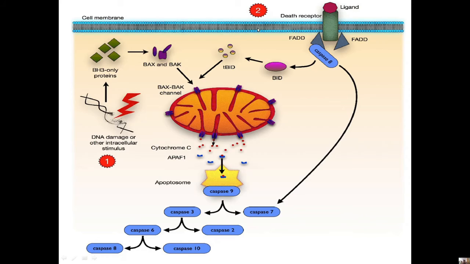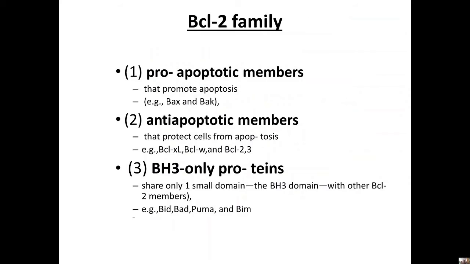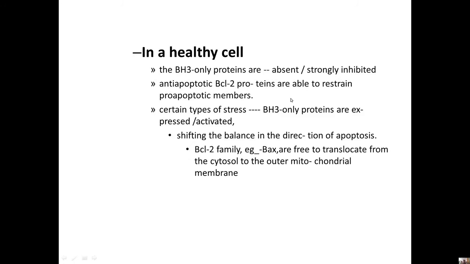In the intrinsic apoptotic pathway, an internal stimulus activates BH3-only proteins. These BH3-only proteins activate the pro-apoptotic members and inhibit anti-apoptotic proteins. Examples of pro-apoptotic proteins are Bax and Bak.